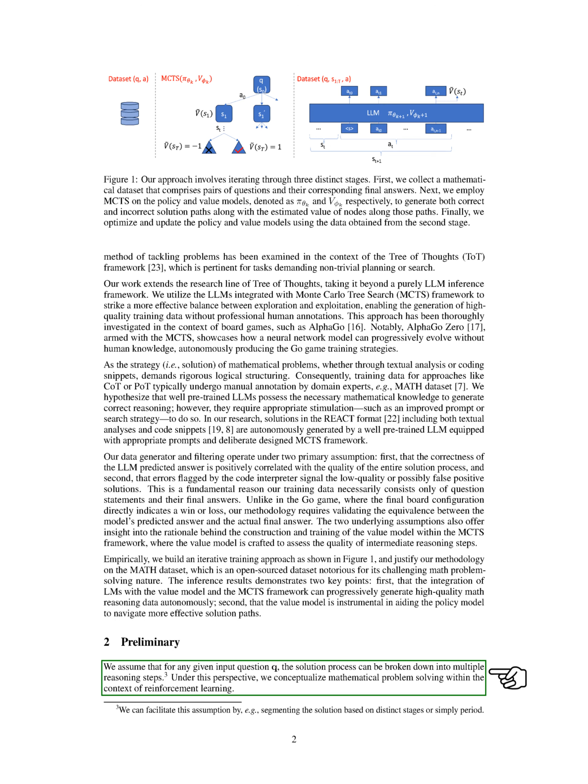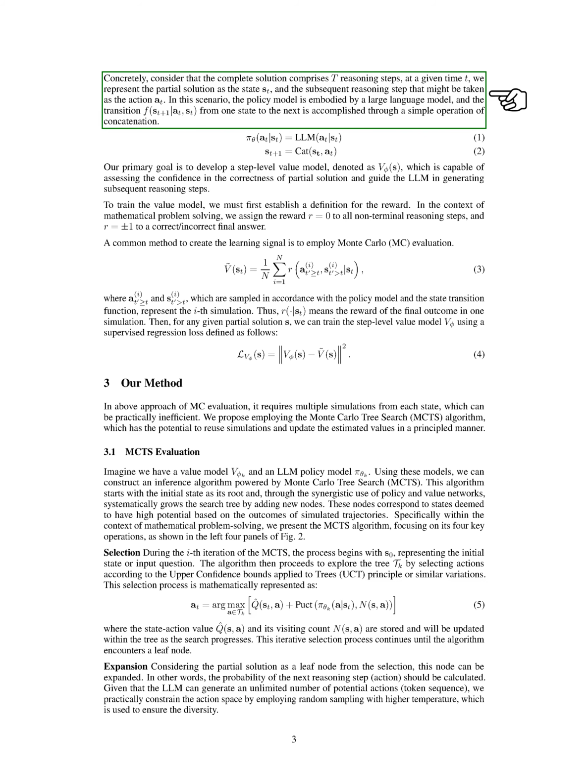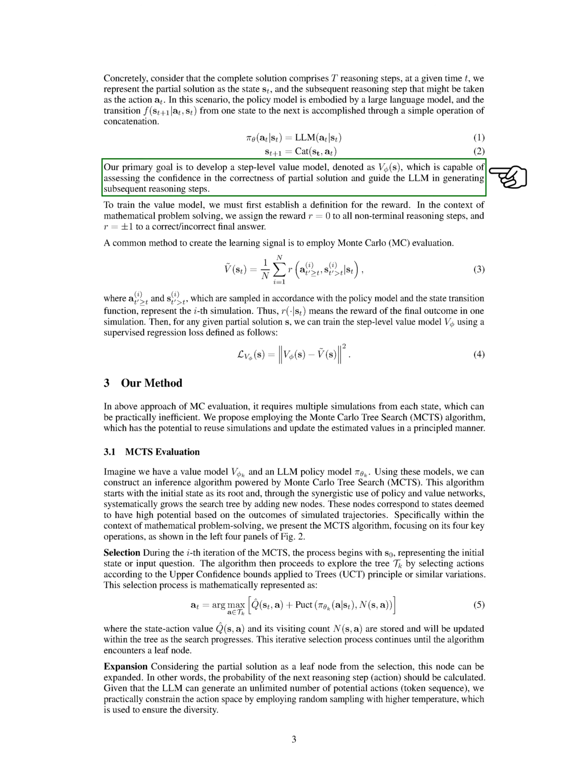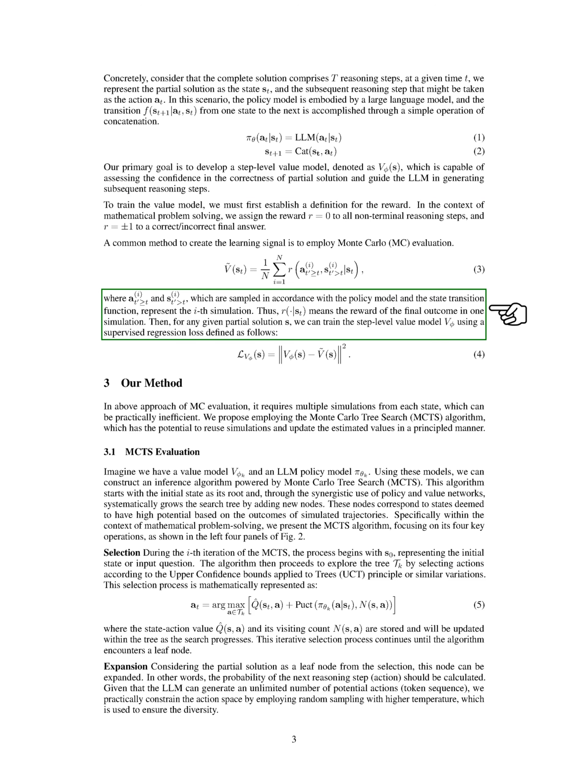We break down the solution process into reasoning steps and view mathematical problem solving through reinforcement learning. The policy model, represented by an LLM, guides the transition between states in each reasoning step. Our goal is to develop a step-level value model to assess the correctness of partial solutions and guide subsequent reasoning steps. Rewards are assigned based on the correctness of final answers, and Monte Carlo evaluation is used to train the value model.